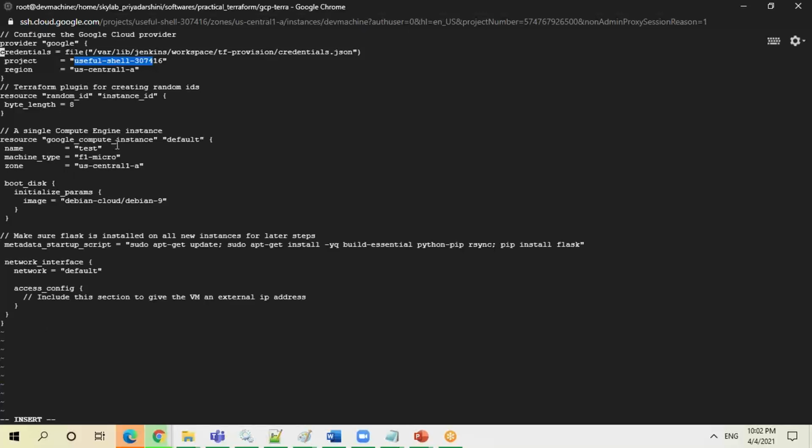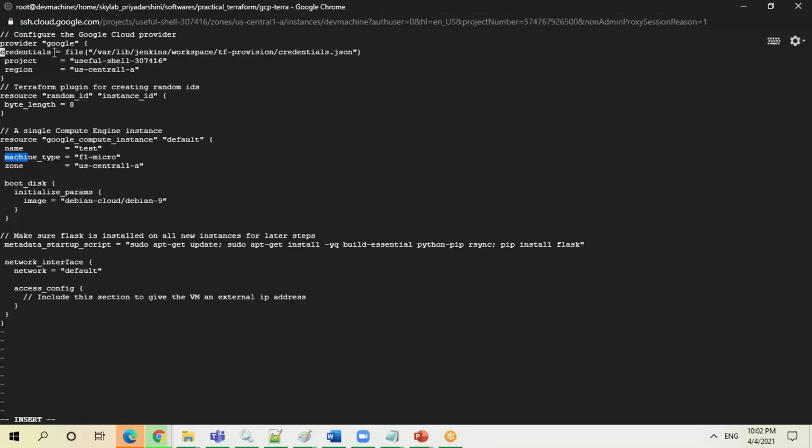Now what exactly are you going to do? You are going to create a VM, right? The default is, see, this is the resource again. This resource will be a must. This module you have to get from Terraform. You cannot just take it from any place. The rest of the things, the right side values, you can change. There is no problem, but the left side is a must. Out of these parameters, some are mandatory, some are optional. But whatever I have taken, these are mandatory parameters.